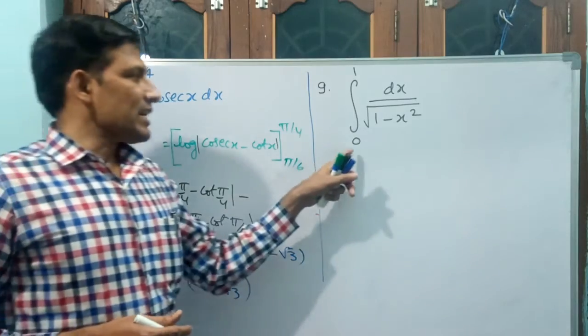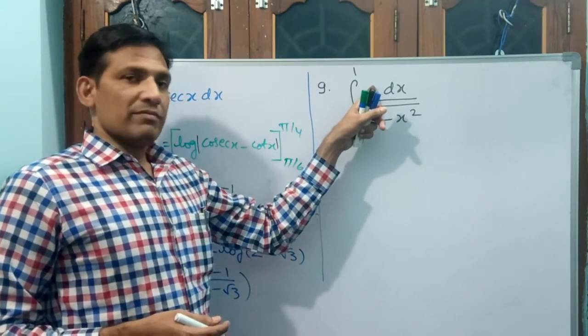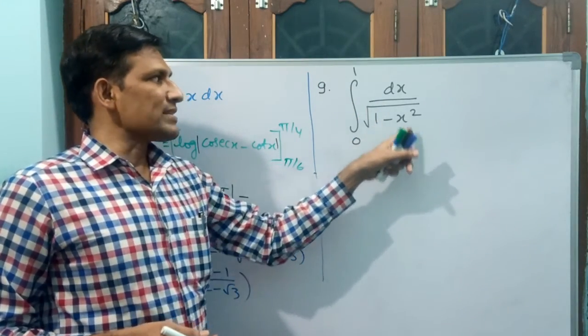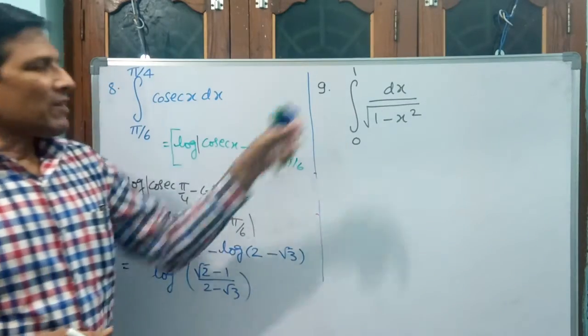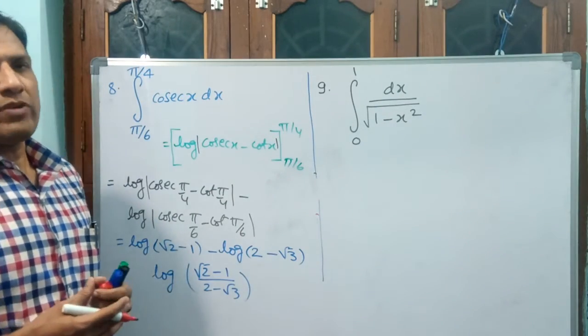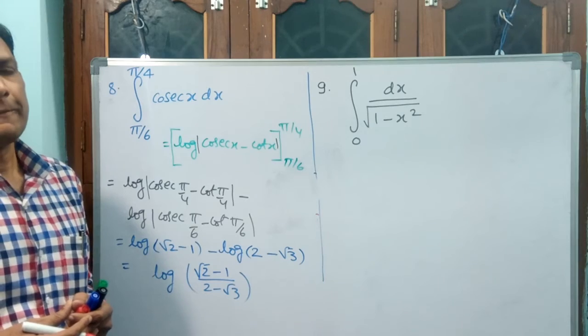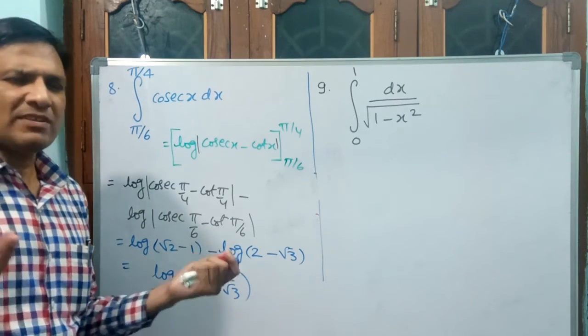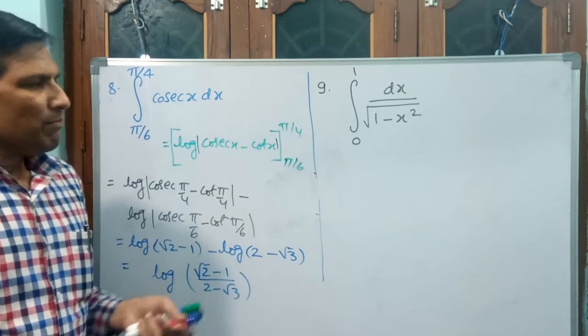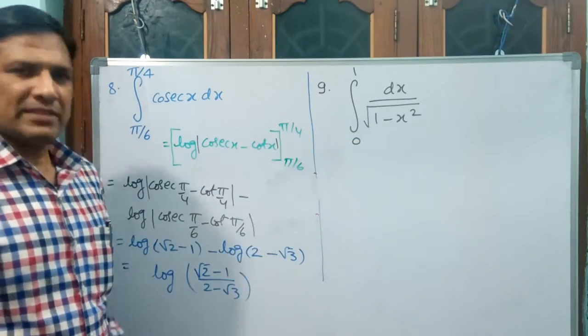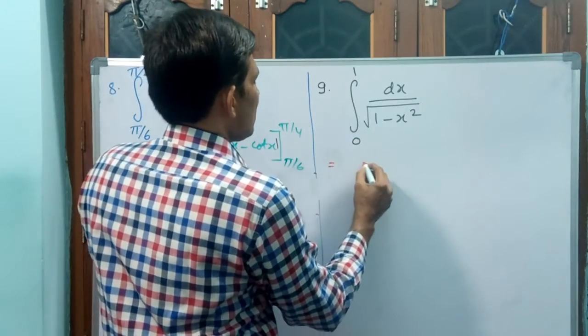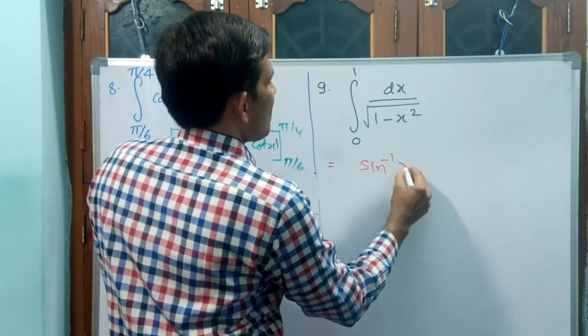Integral 0 to 1, 1 by square root of 1 minus x square dx. What will be the integral of 1 by square root of 1 minus x square? Sin inverse x by a. But here a is 1. Sin inverse x. Write down. That is equal to sin inverse x.